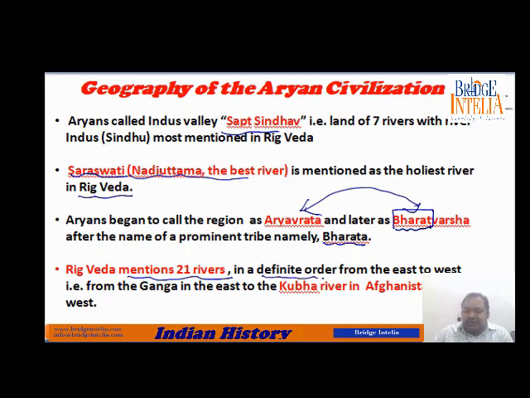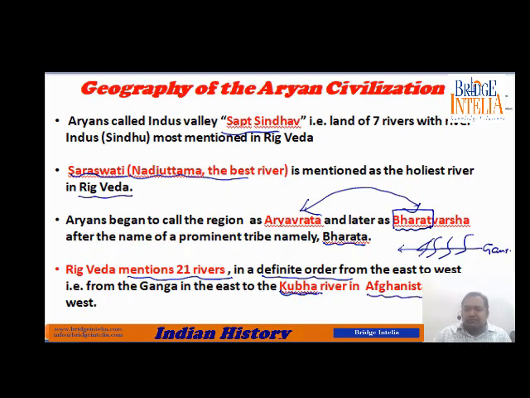They are mentioned in a definite order from east to west. That means they were aware of so many rivers, so they noted down the order of the rivers starting from Ganga in the east, to Kubha river, today's Kabul, the capital city of Afghanistan.